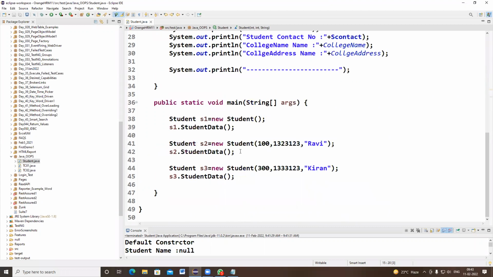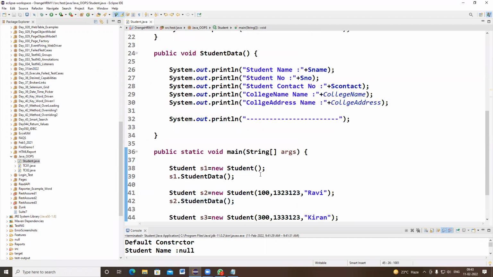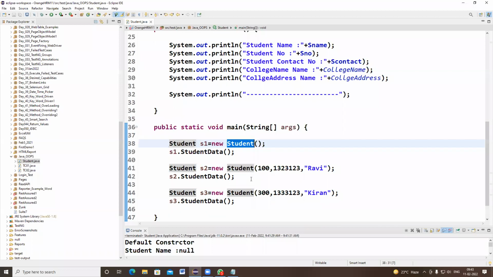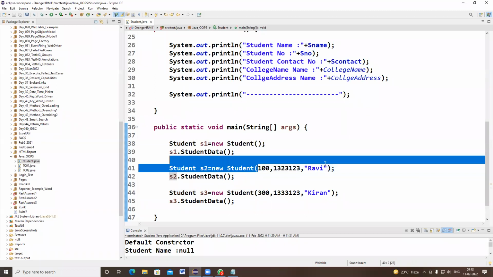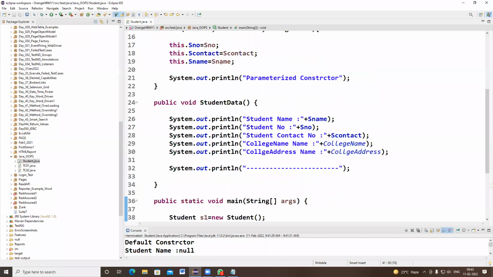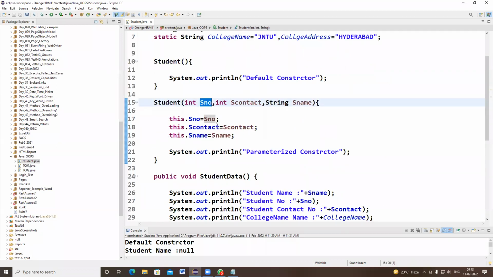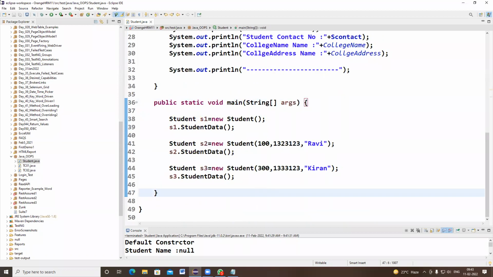Like that the data is assigned, and like that we can use a constructor with parameters. Hope everyone understood. So far we know we are creating an object. Whenever you create an object, by default the default constructor will be executed, but no values will be created for the object. Whenever you want to create an object with the given input values, you can invoke a constructor with parameters. These values are passed to local variables here, and these local variables give information to s1 dot student, s2 dot student number, s2 dot s contact, and s2 dot s name. So like that it is working.